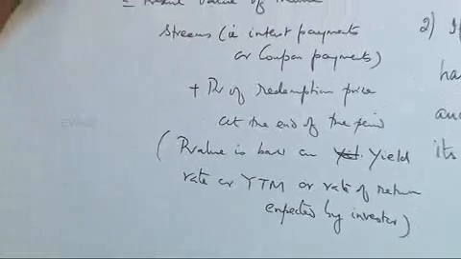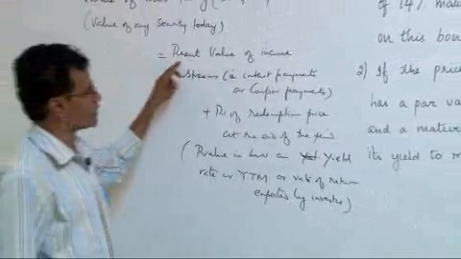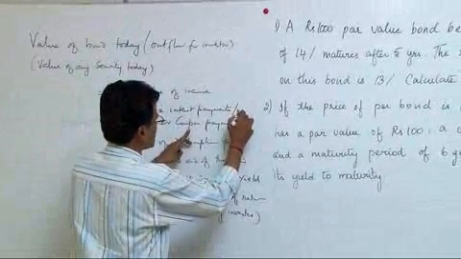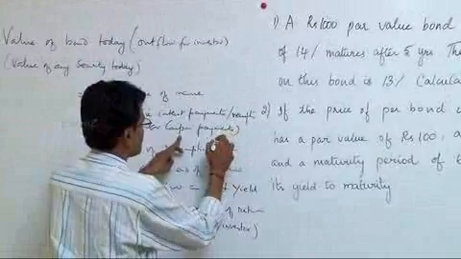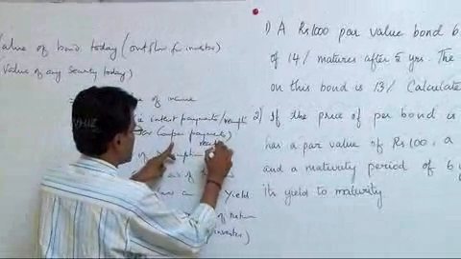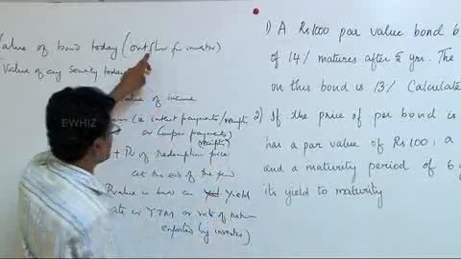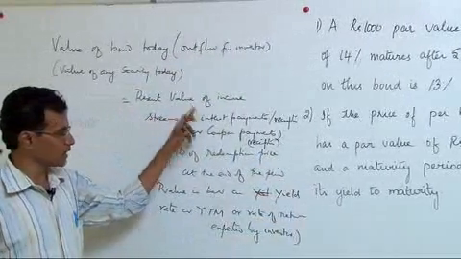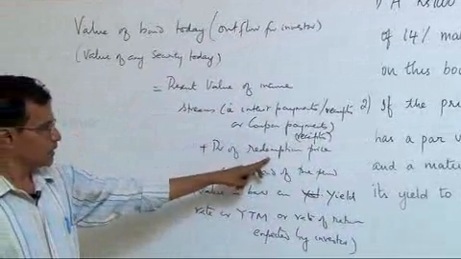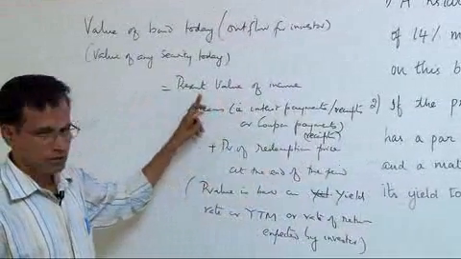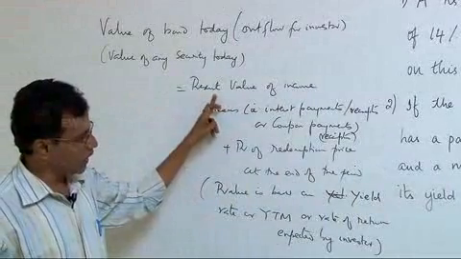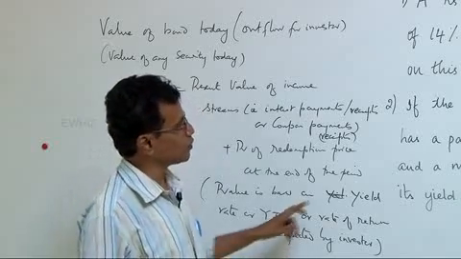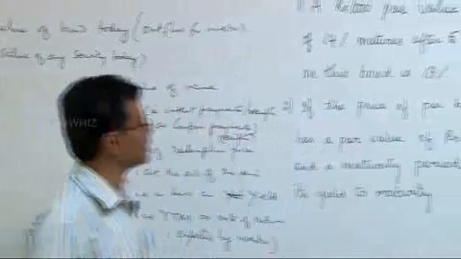So the value of the bond today is the present value of all income streams, that is interest payments or coupon payments, or interest receipts for the investor. These will be receipts. The expenditure is what is paid to acquire the bond today. The income is periodical interest collected by the investor. The redemption price is also income collected by the investor. All these are discounted to today's value at the yield rate or the expected rate of return, what we call yield to maturity, and that is 13% given in the problem.